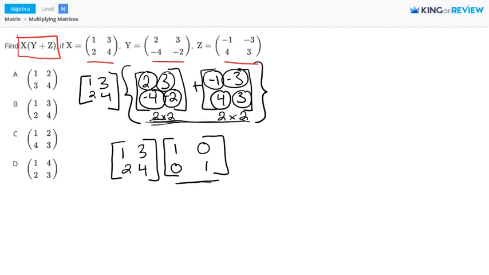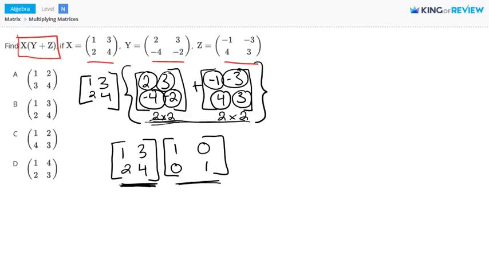An identity matrix has 1s on the main diagonal and 0s everywhere else. Any matrix can be multiplied by an identity matrix to give the original matrix. So if we're multiplying this matrix times this identity matrix, the answer will be this original matrix here.